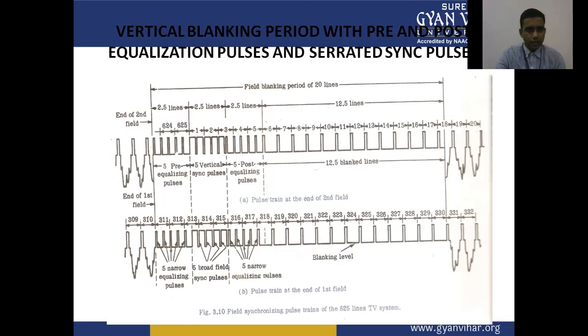End of the second field, end of the first field. Pulse train at the end of the first field. So this is the vertical blanking period with pre and post equalization pulses and serrated sync pulses.